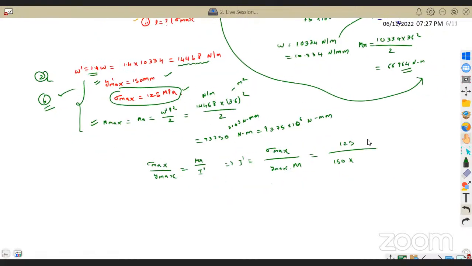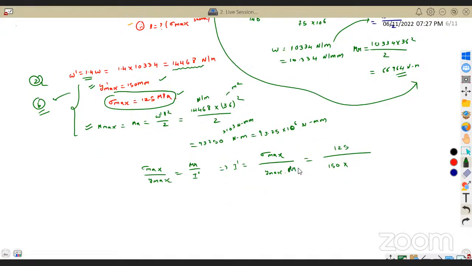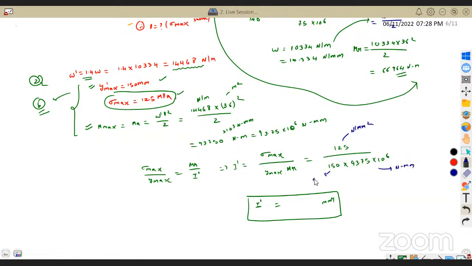Now I'm substituting everything in Newton mm and mm. So moment of resistance is 93.75 into 10 power 6. Now solve this and you will get the new I dash, which will be in terms of mm power 4, because everything has been substituted: this in Newton per mm square, this in Newton mm, and this in mm. So solve everything, you will get I dash. Solve it and give me the answer.